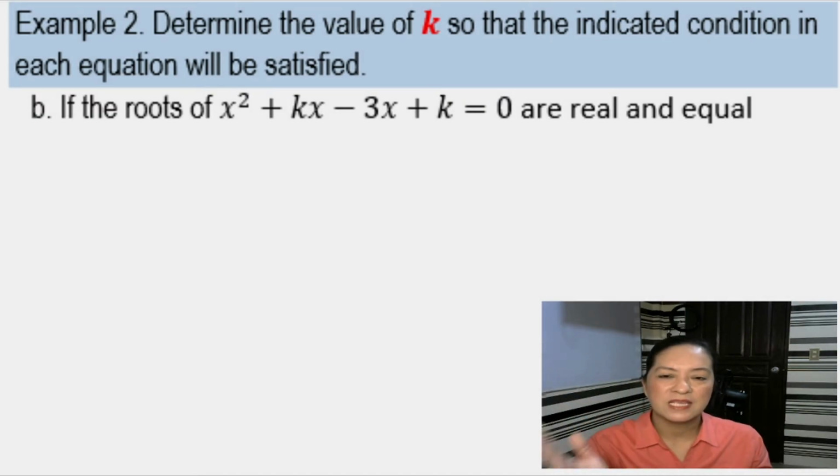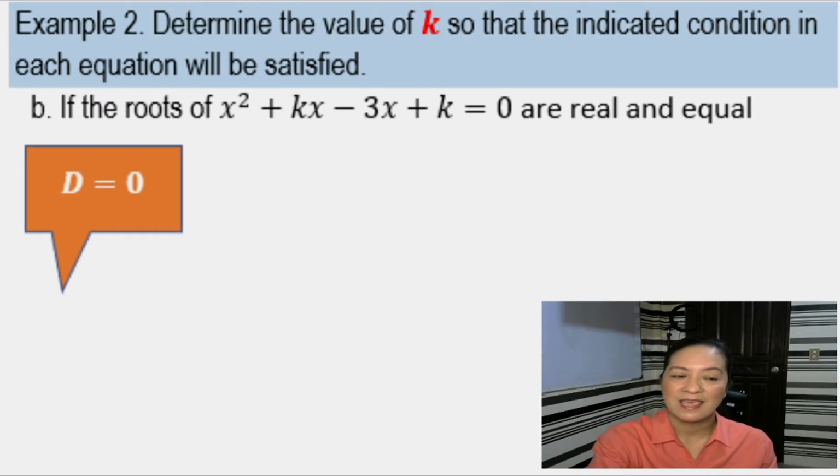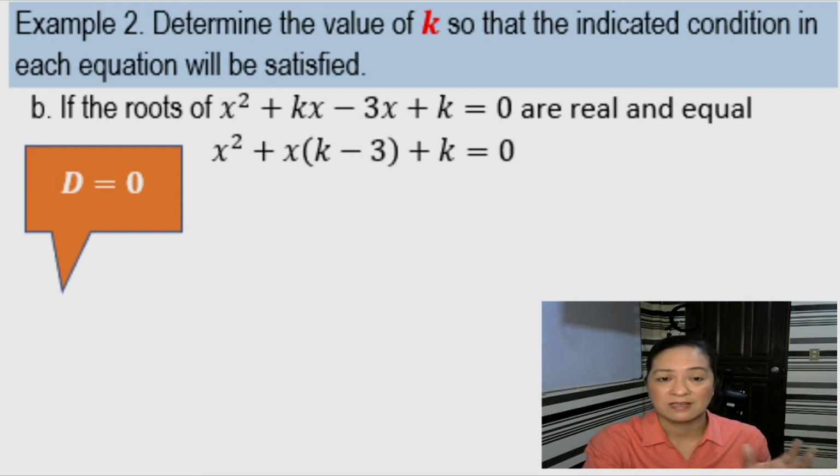So kapag real and equal, do you still remember yung lesson natin kanina? Okay, if it is real and equal, the discriminant is equal to 0. Okay? Now, you will see in our given that you have kx minus 3x. Those two terms may be grouped together. Okay?